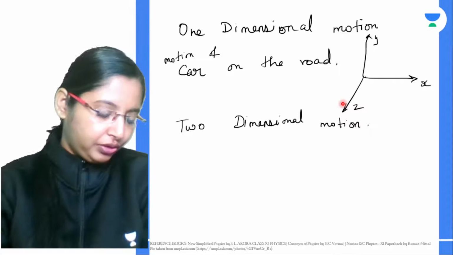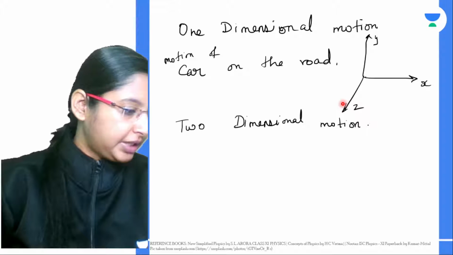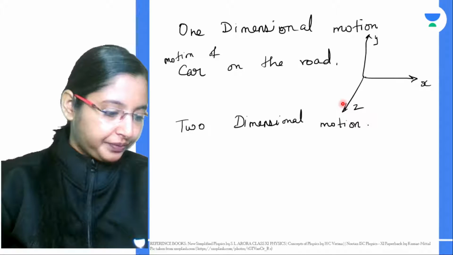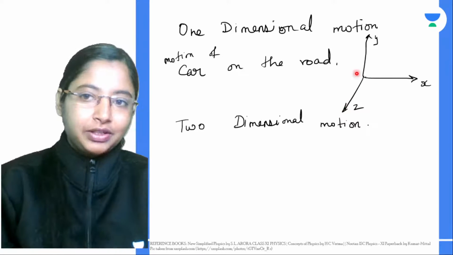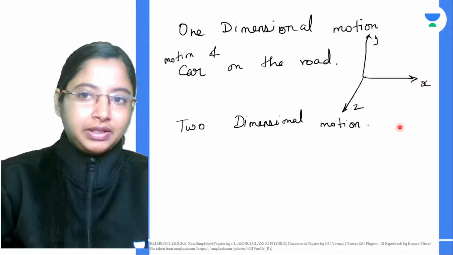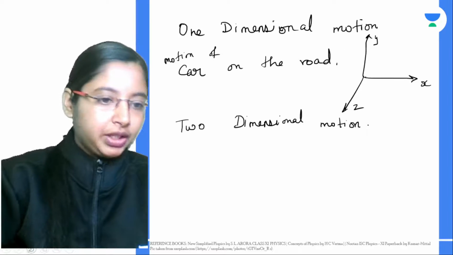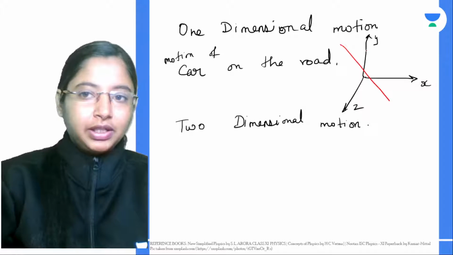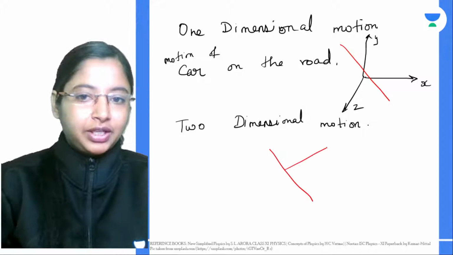A car moving on the road with turns, again, Akshay, that is basically one dimension. At any point if there is a change in direction, you can still explain it with one of the coordinate axes itself. For example, if the car is moving in this direction, then I can make this my y-axis and I can make this my x-axis.